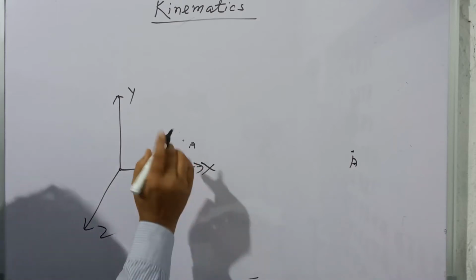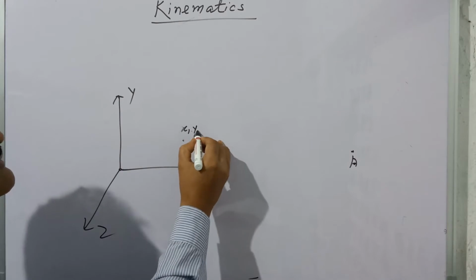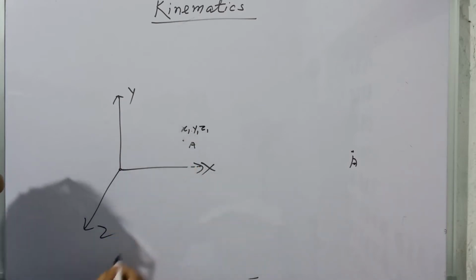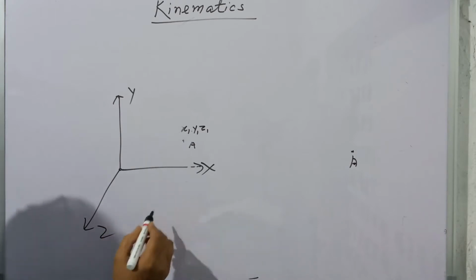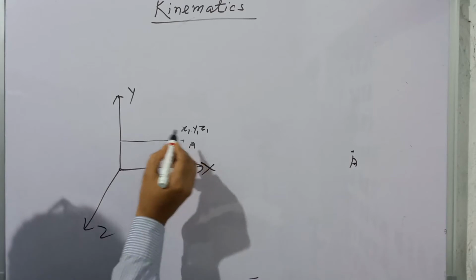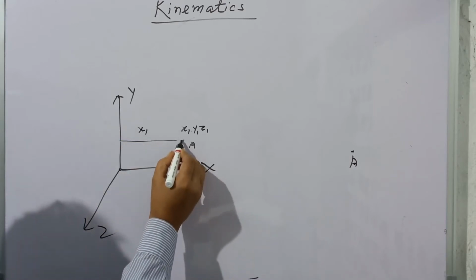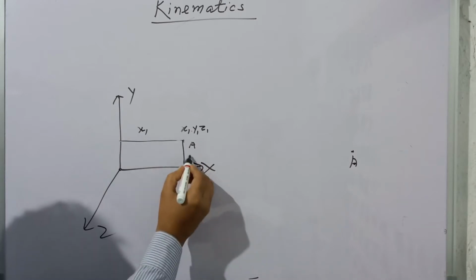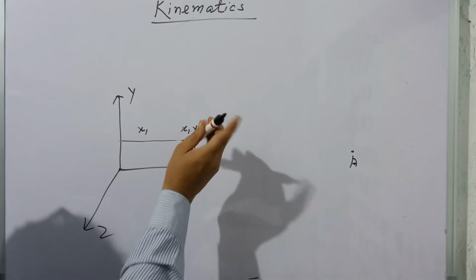And you know that suppose x1, y1 and z1 are the coordinates of this point, means x1 is the perpendicular distance from the y-axis, y1 is the perpendicular distance from the x-axis, and z1 is the perpendicular distance from the z-axis.